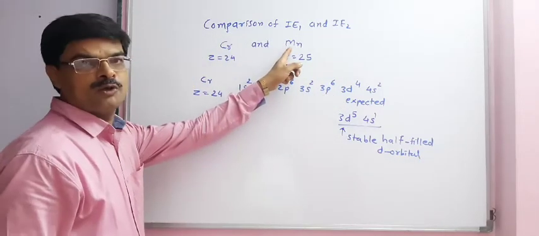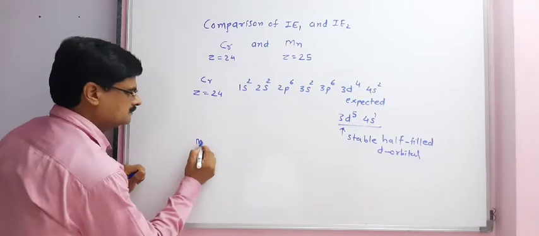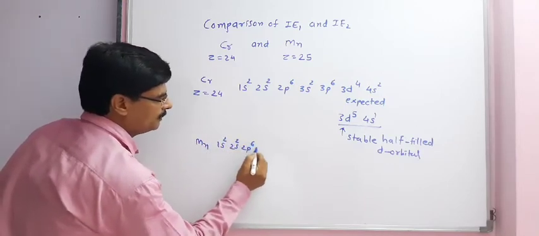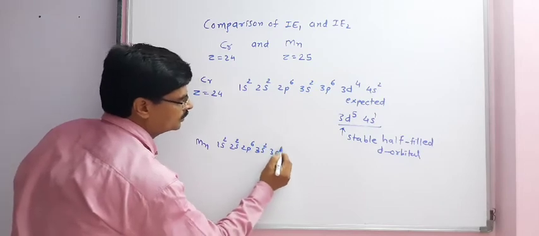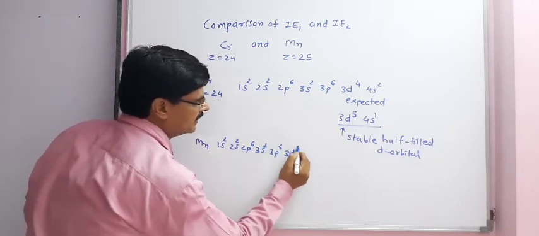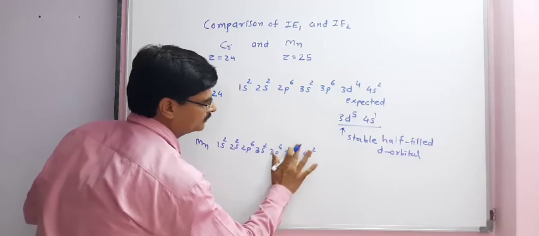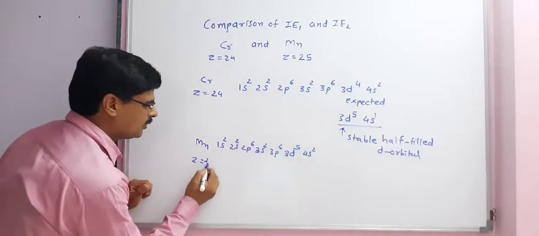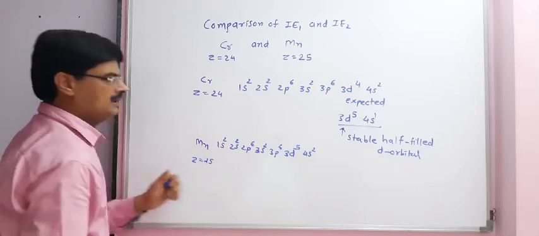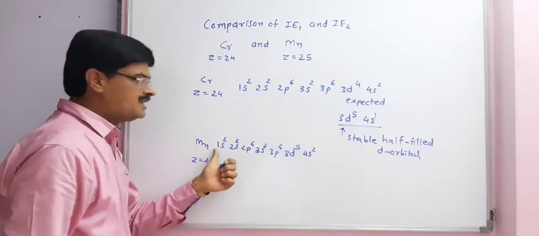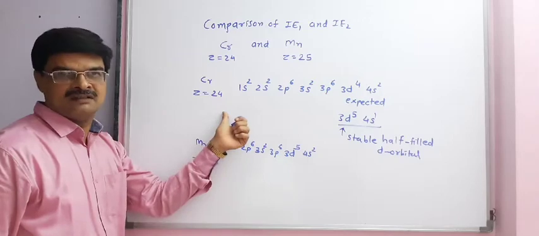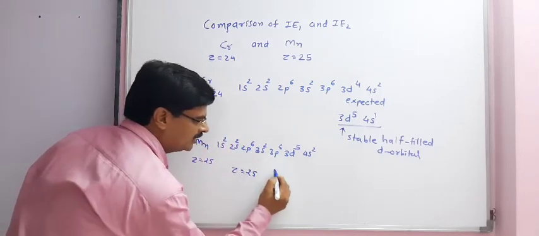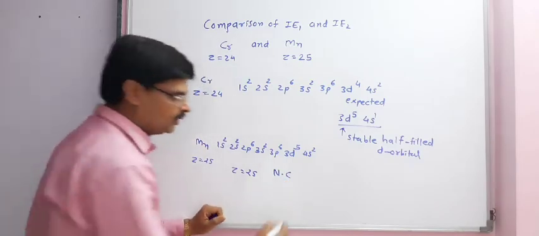Now, the electronic configuration of Mn is 1s2, 2s2, 2p6, 3s2, 3p6, 3d5 and 4s2, because Z is equal to 25. Now for the first ionization enthalpy comparison, for Mn, Z is equal to 25, which means nuclear charge is more.